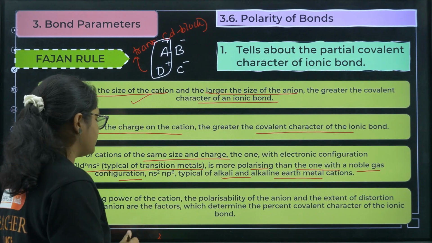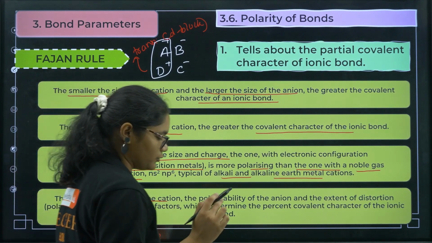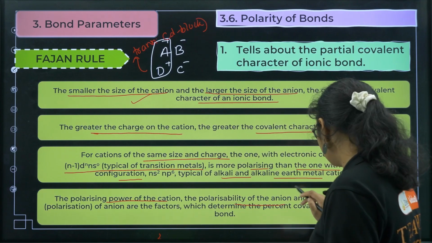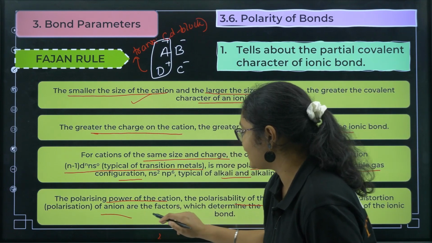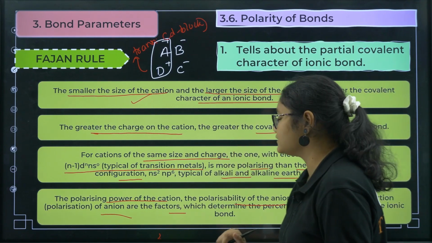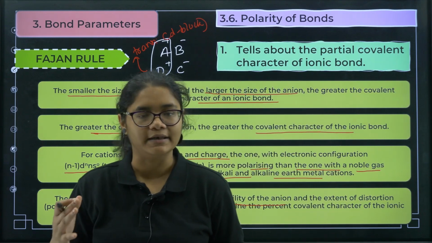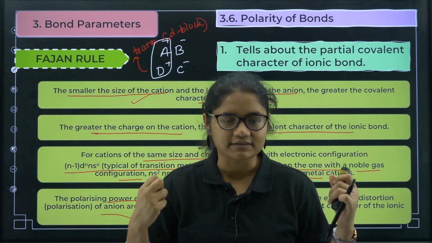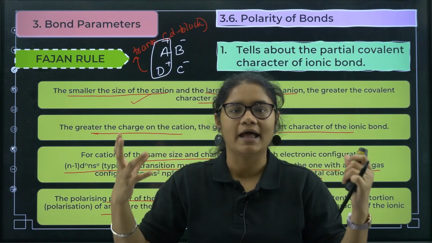Next we have the polarizing power of the cation, the polarizability of the anion, and the extent of distortion of the anion, which are the factors that determine the percentage of covalent character in the ionic bond. Now one very important thing: we just discussed how in a covalent bond the ionic nature comes.